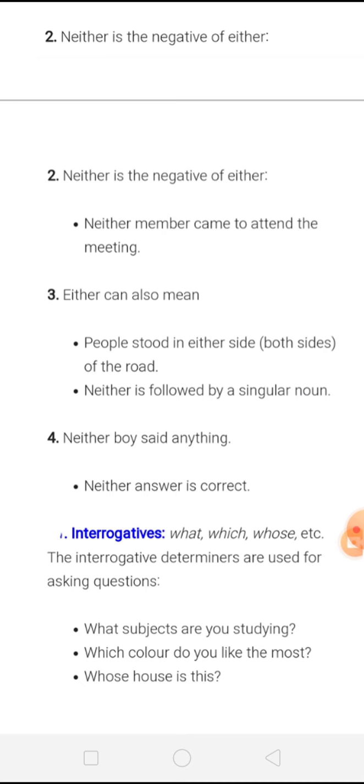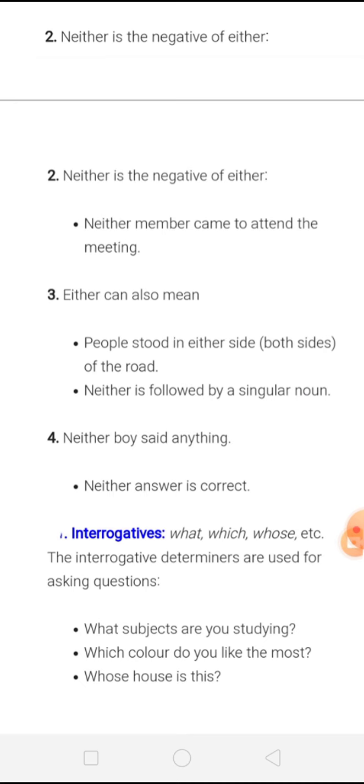So now the next determiner is interrogatives: what, which, whose, etc. The interrogative determiners are used for asking questions. You can see these words like what, which, whose, etc. are called interrogative determiners, and we use interrogative determiners for asking questions.